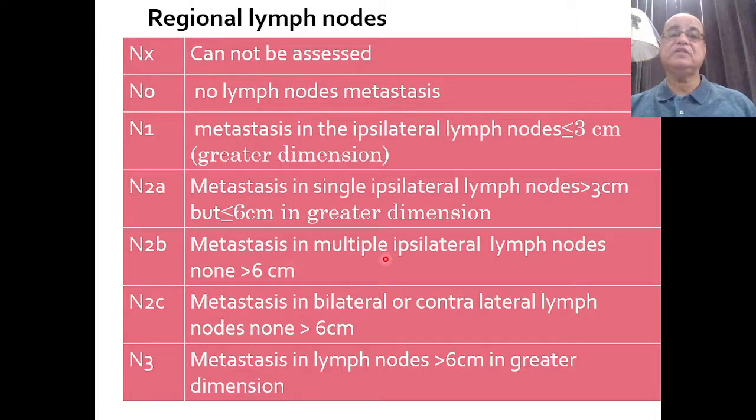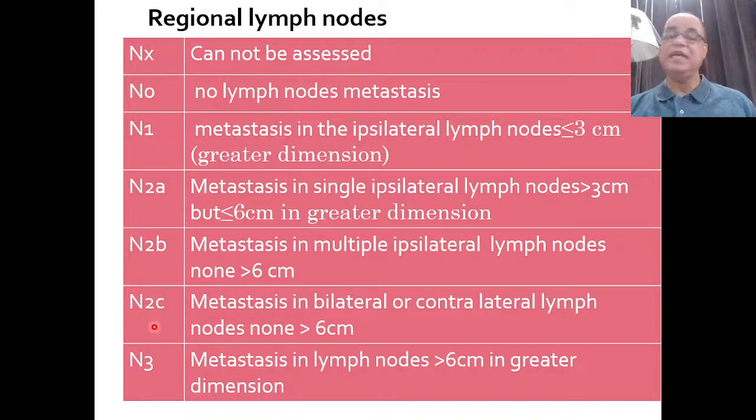If metastasis is there in multiple ipsilateral lymph nodes, for example, on the same side the lymph nodes are 2 or 3 or 4, they may be even 1 centimeter or 1.5 centimeter or 2 centimeter or 4 centimeter or 5.9 centimeter, it will be N2B. None of these lymph nodes should be more than 6 centimeter. So N2B means up to 6 centimeter dimension, multiple lymph nodes on the same side, on the ipsilateral side.